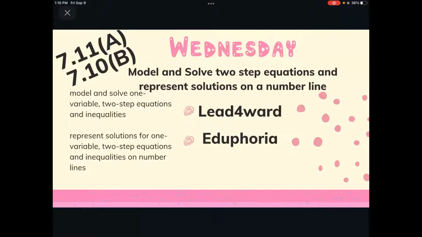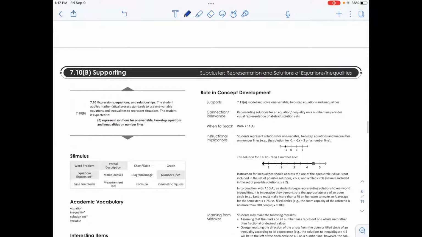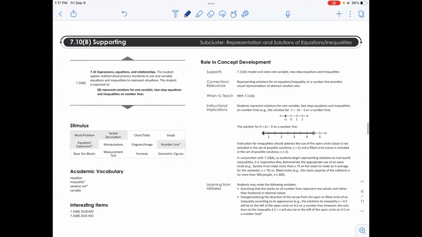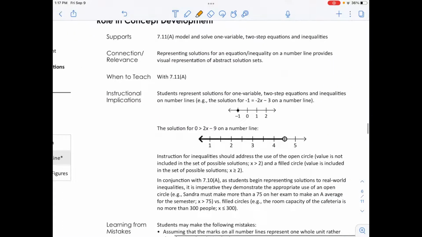So in Lead4ward, 7.10B, and in here there's the field guide, and that's also in Eduphoria, and it's on the lesson overview. Again, just look at that and see what students need to know, the instructional implications. This is what it looks like in order to represent a solution for an equation. That's what that looks like. This is for an inequality right here, but remember, we'll get to that another time.